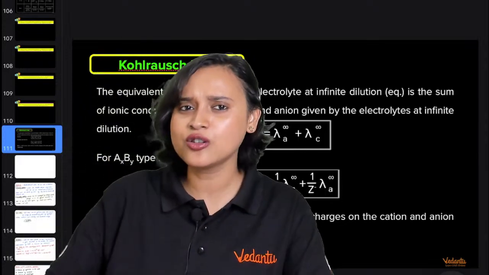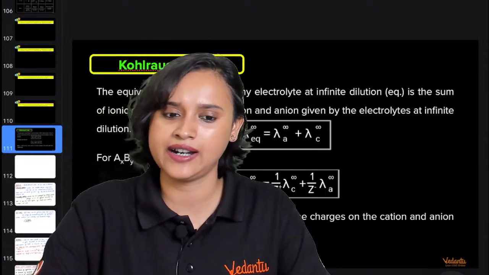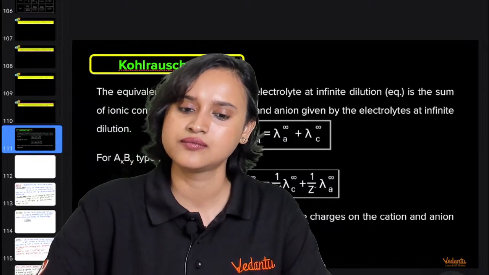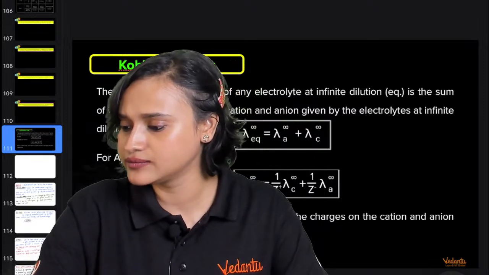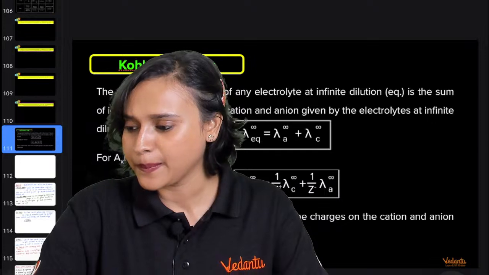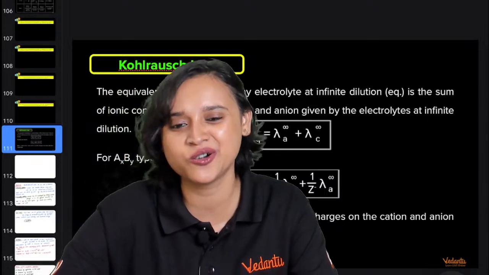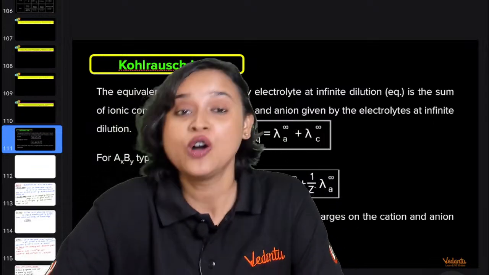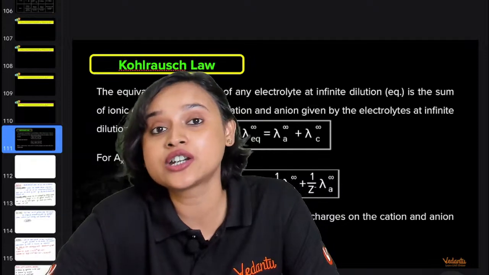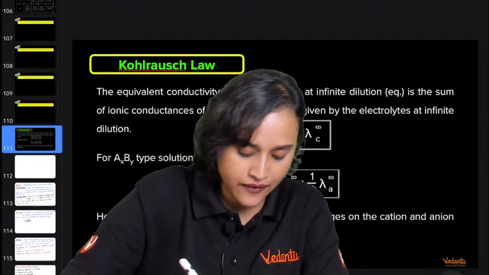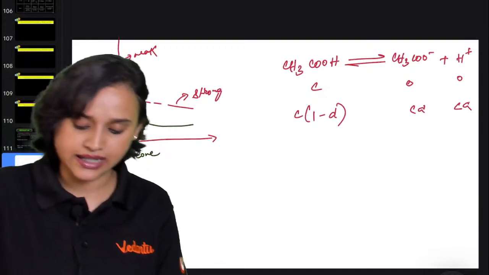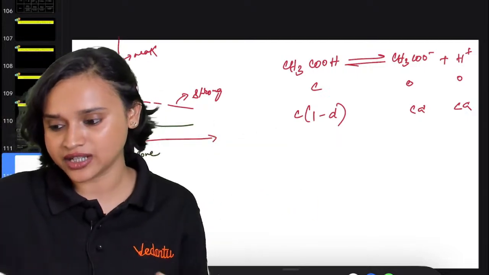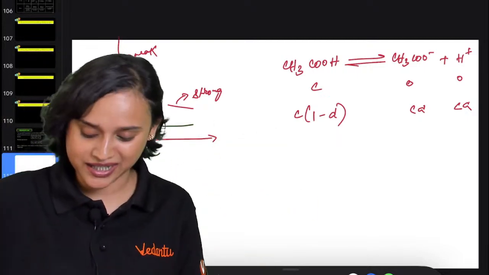Hydrochloric acid and acetic acid, if I take, which one will be weak and which one will be strong? I have just told you that CH3COOH is a weak electrolyte. That is something that we all know. Why is CH3COOH a weak electrolyte? That's because, see, for example, if I take hydrochloric acid, let's try to understand this. Okay, a very basic question you have asked, but I'll still take a little time because we are almost done with it. I'll still try to explain it to you.